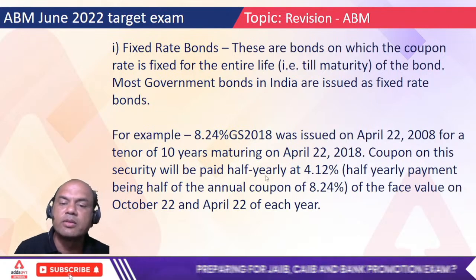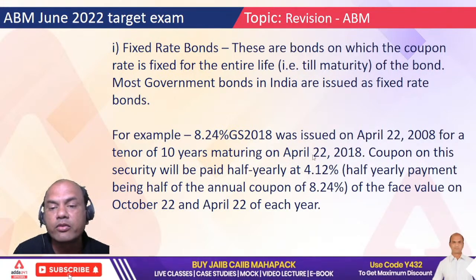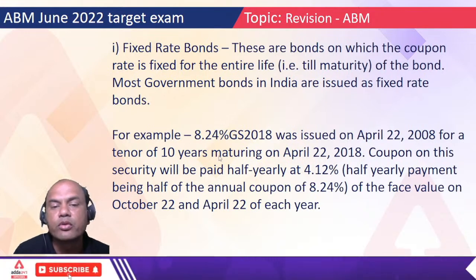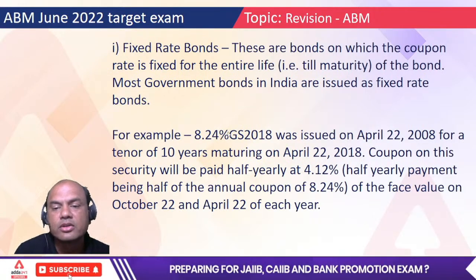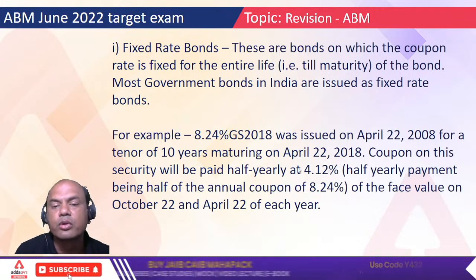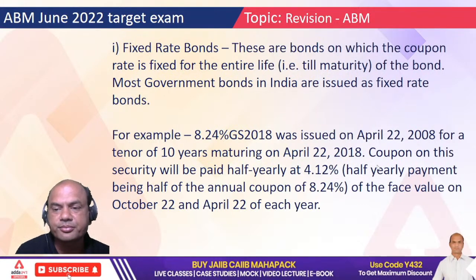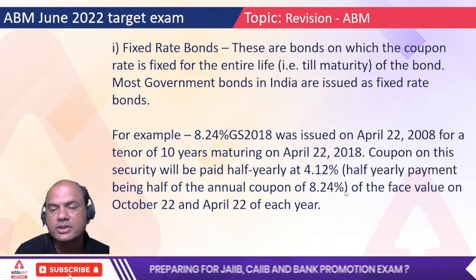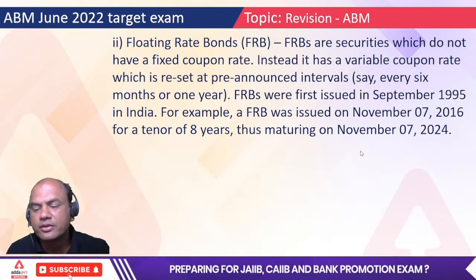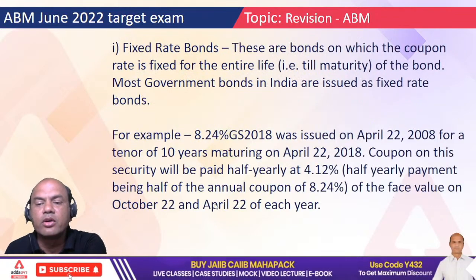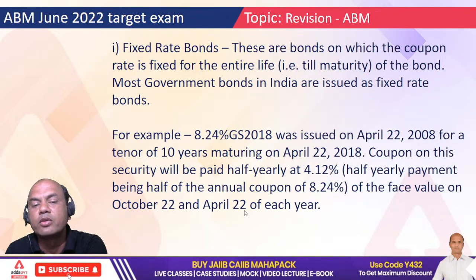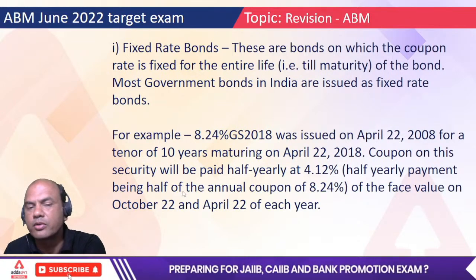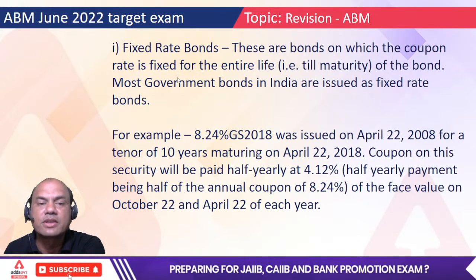Coupon on this security will be paid half yearly at 4.12%. Now how come this 4.12? See this, 8.24 is for the whole year. So here it is half year. So it is 4.12%. Okay. Being paid for the annual coupon of 8.24% on the face value on October 22 and April 22. 6 months duration, right? April 22 plus 6 months, October 22. Got this point? So these are fixed rate bonds.